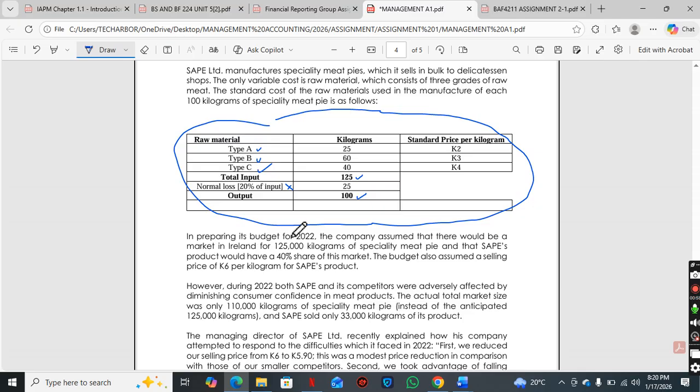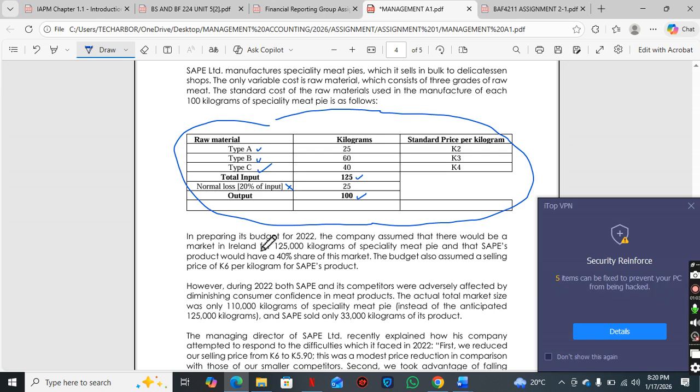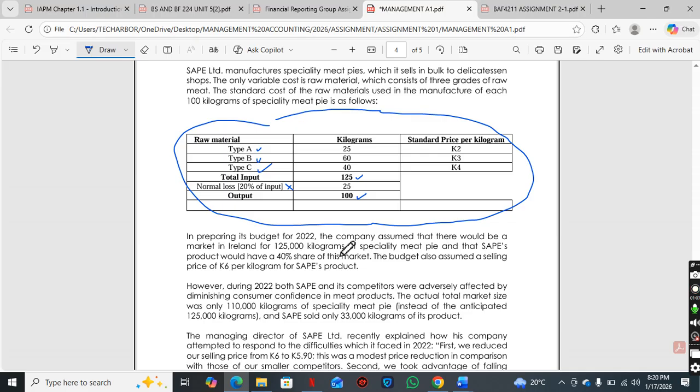In preparing its budget for 2022, the company assumed that there would be a market in Ireland for 125,000 kilograms of specialty meat pie, and that Sapes product would have a 40% share of this market. The budget also assumed a selling price of 6 kwacha per kilogram for Sapes product. So we need to get this information here. We need to underline this also.